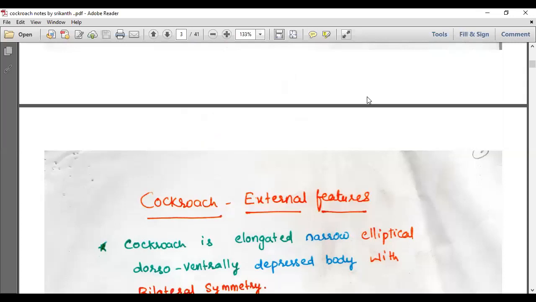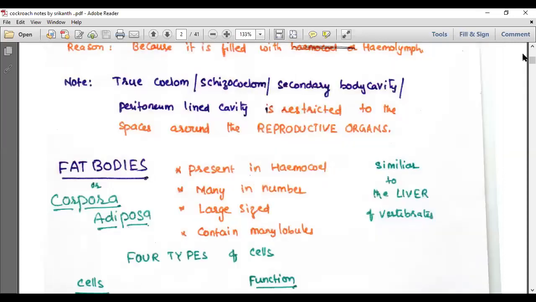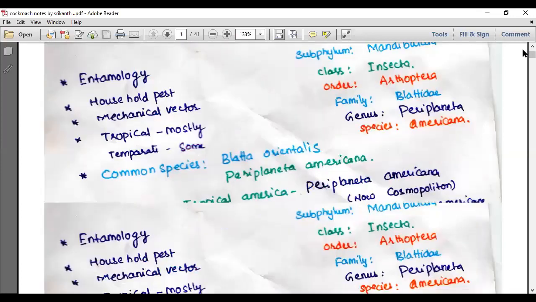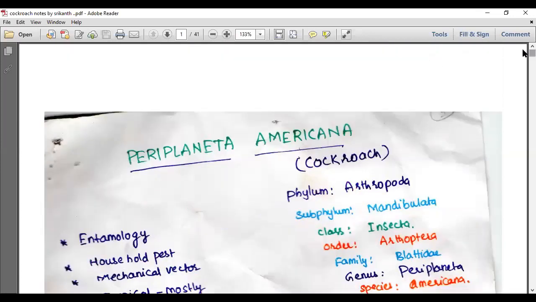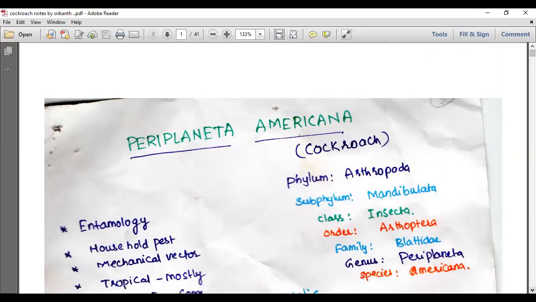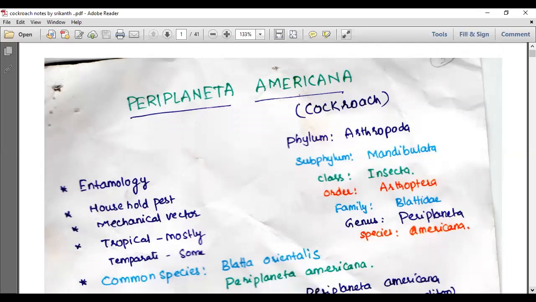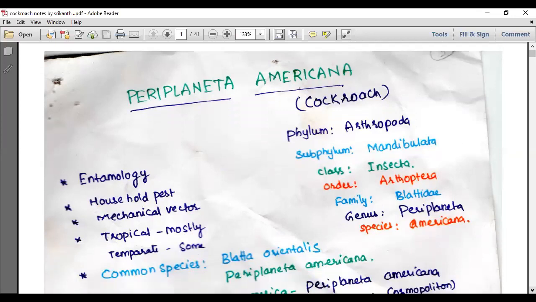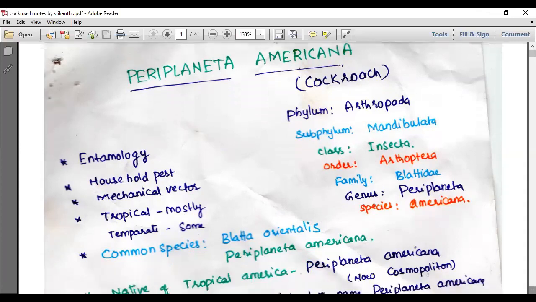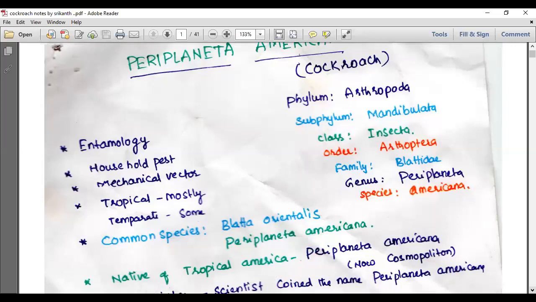Before we go to the next portion, let me remind you once again, we started the cockroach today. Periplaneta americana belongs to the phylum Arthropoda, subphylum Mandibulata, class Insecta, order Orthoptera, family Blattidae, genus Periplaneta, species americana. The study of insects is called entomology. The cockroach is a household pest, and it is also an insect, so it is part of entomology.